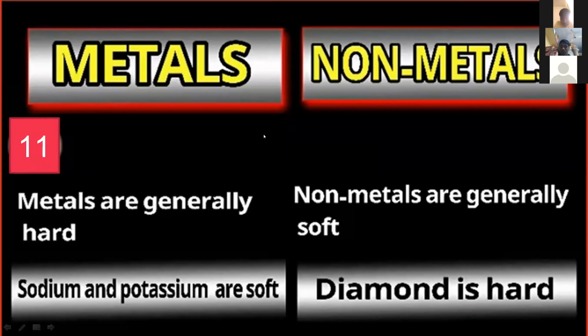Okay, non-metals are generally soft. The best examples are iodine, sulfur, and carbon. These non-metals are generally soft.